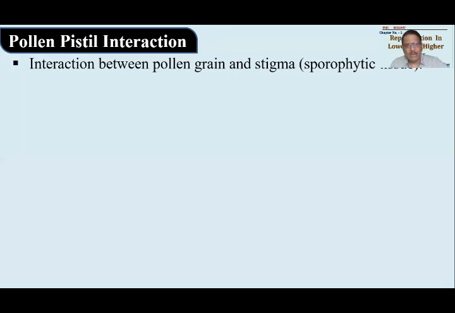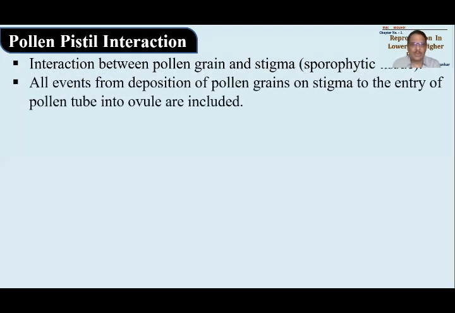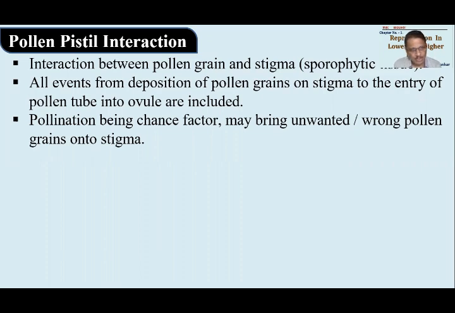It is an interaction between the pollen grain, that is microspore, and the stigma, that is sporophytic tissue of plants. Everything from the deposition of pollen grains on the stigma to the entry of the pollen tube will be considered as pollen pistil interaction. It means the pollen grain does not just fall; there it will germinate, a pollen tube will be prepared, the pollen tube will be made to pass through the style, it will reach up to the ovule and will try to enter into the ovule. So all these are together considered as pollen pistil interaction.